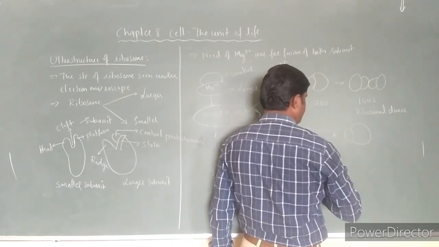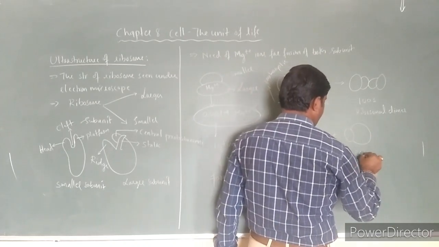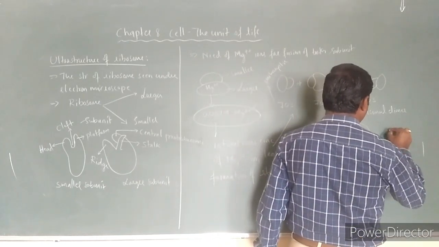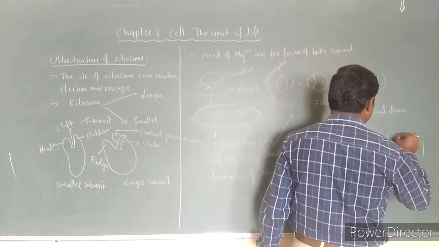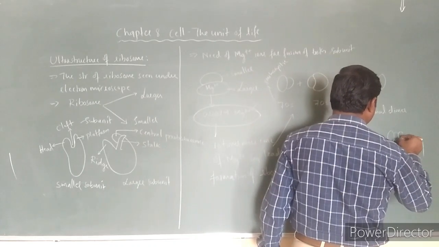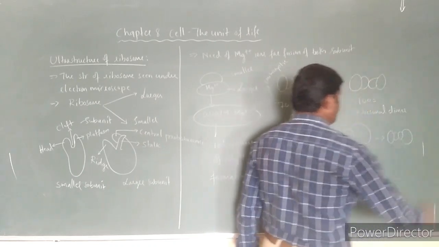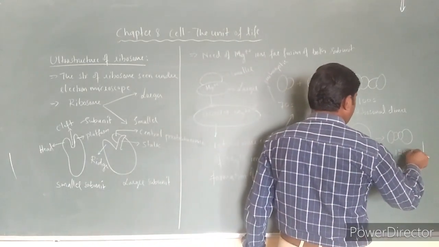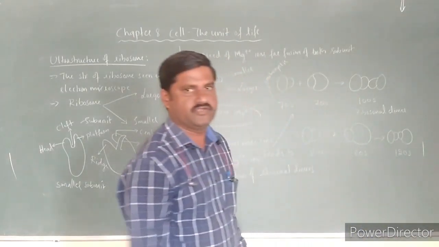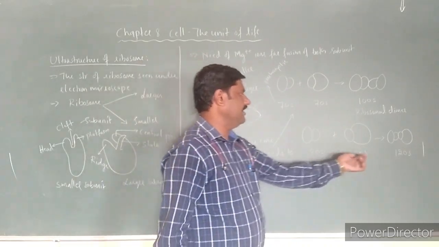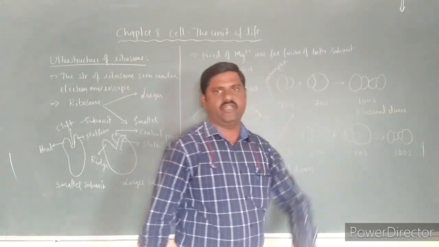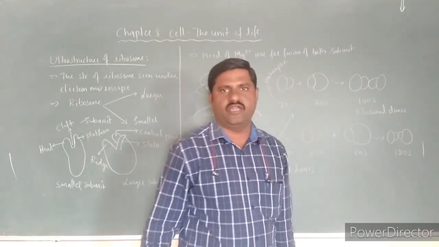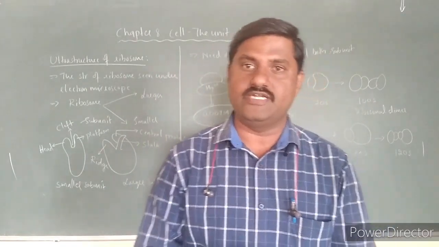If these are fused, 70S and 80S ribosome both fused, then it forms a structure like this, and it forms a 120S ribosomal subunit. So 70S and 80S together form 120S, and 70S together form 100S ribosomal dimers.